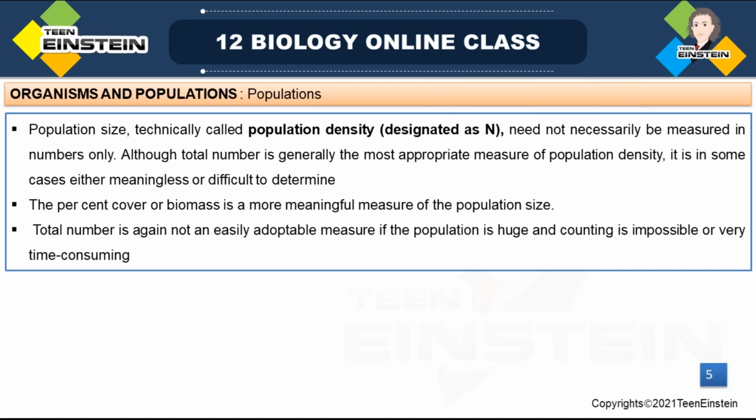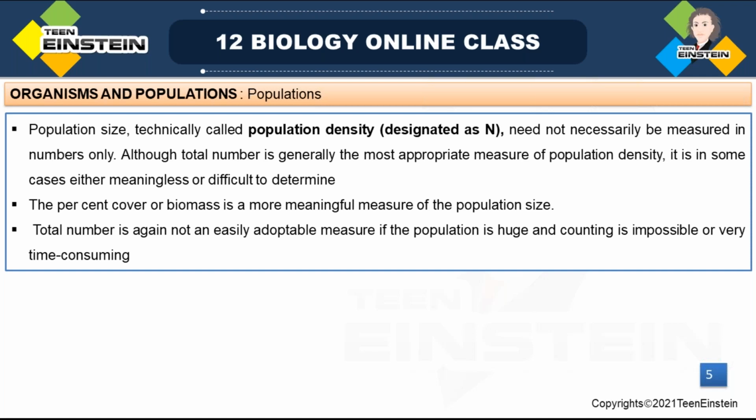The size of the population tells a lot about its status in the habitat, right? Population density depends upon the habitat. So if density is more, it means that the habitat is supporting the growth of that population.